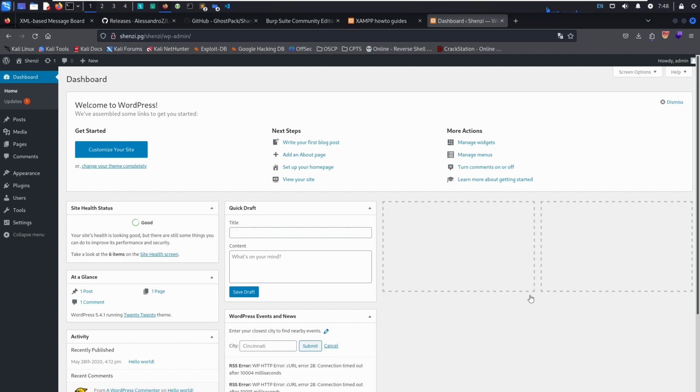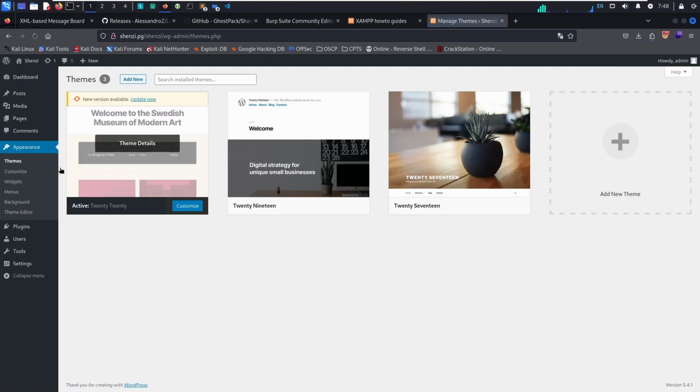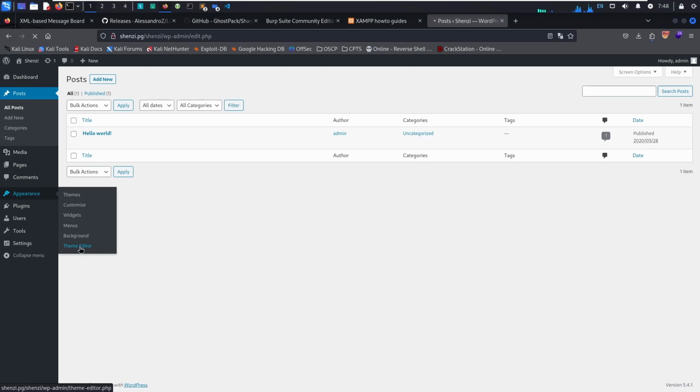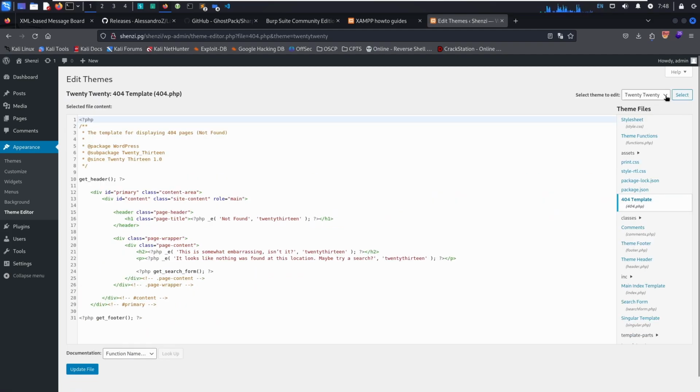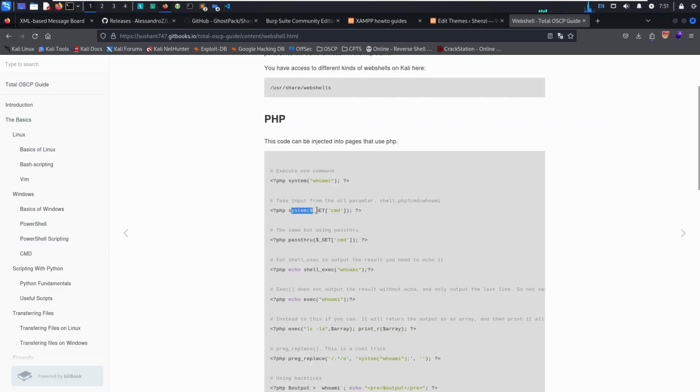Alright, now let's navigate to Appearance. Now we go to Theme Editor. Now we're going to look for the 404 template. When I tried this on my own, I was having trouble with the 2020 theme, so let's change it to 2017. I used this one right here from C#. It takes input from the URL parameter, so we're going to navigate to show.php?cmd= and then we put the command at the end.